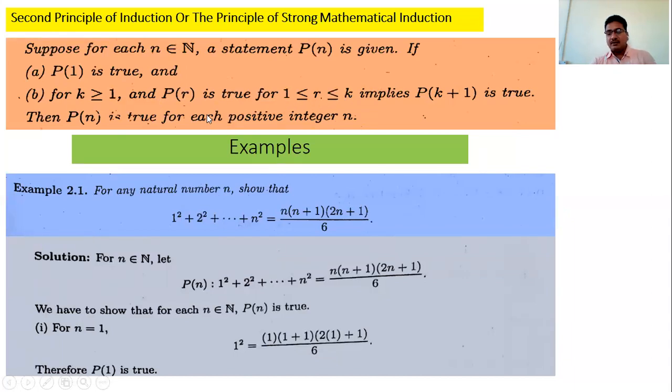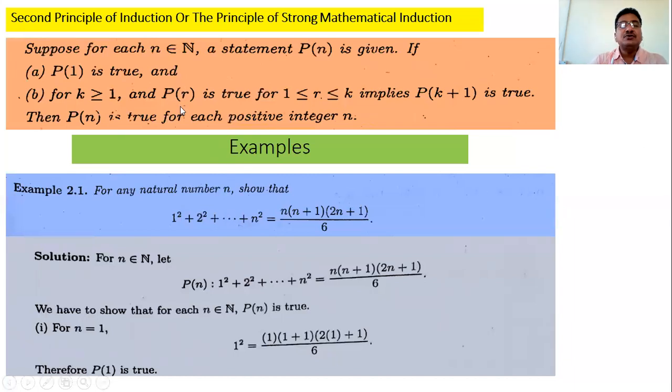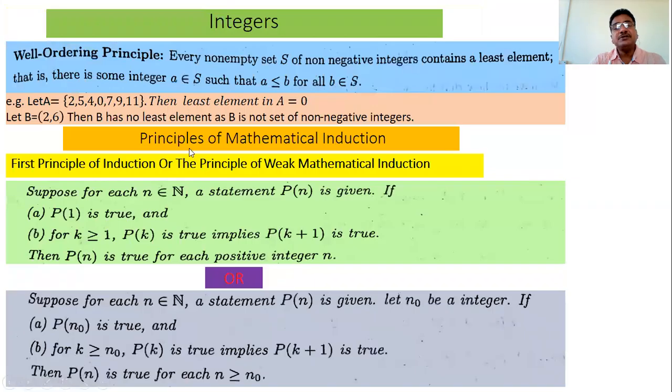Here, what is the change in the second principle? In the first principle, just for that k, assume Pk is true. But here, we assume P1 is true, P2 is true, P3 is true, P4 is true, P5 is true, up to Pk is true. All are true. And then show Pk plus 1 is true. That is, Pr is true for all r running from 1 to k. That is our assumption in the second step, that P1, P2, P3, up to Pk are all true. In the first principle, only Pk is true, and then prove Pk plus 1 is true.